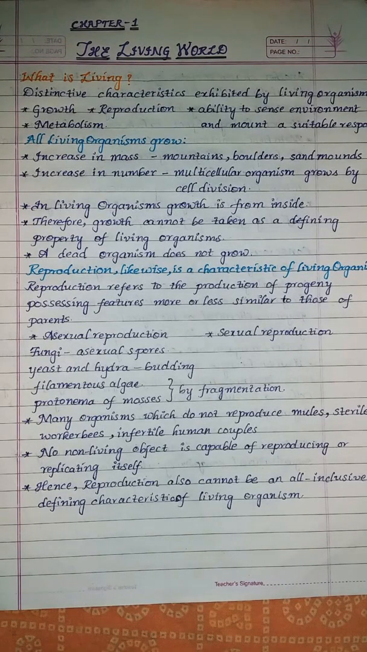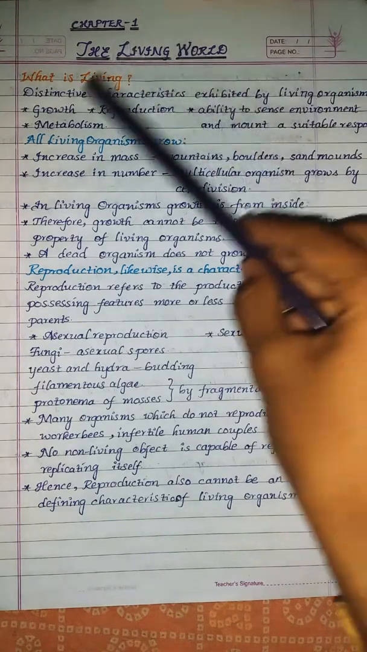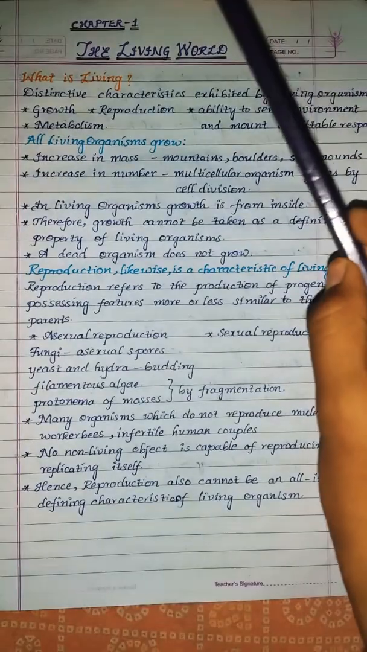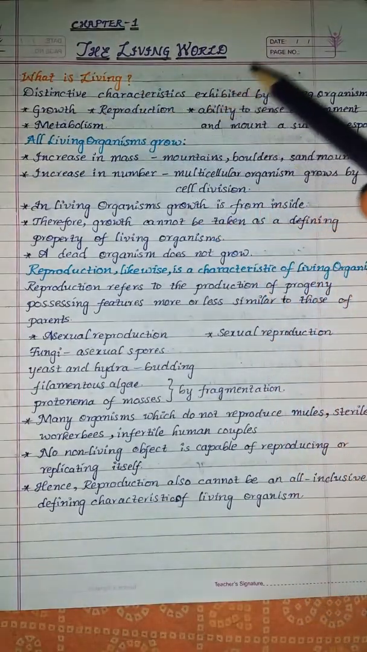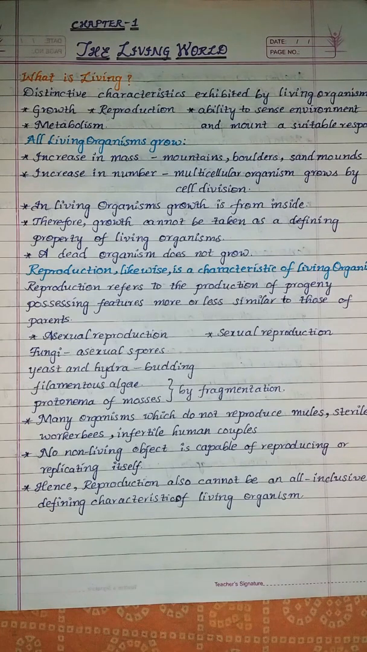Today we are going to discuss Biology Class 11 NCERT Chapter 1, the Living World. And here, when we come to the living world, what is living? The first thing that we have to know is what is living. Distinctive characters that are exhibited by living organisms are growth, reproduction, ability to sense the environment and mount a suitable response, which is called consciousness, and metabolism.